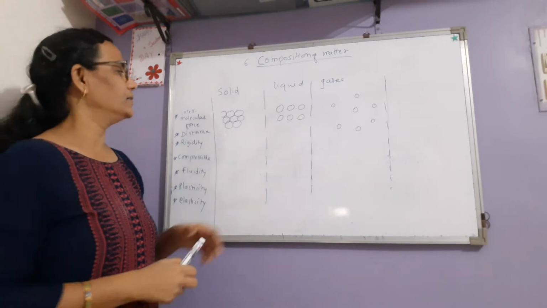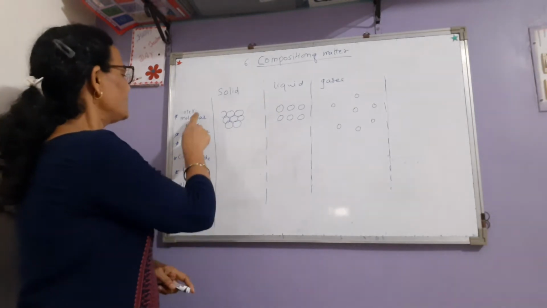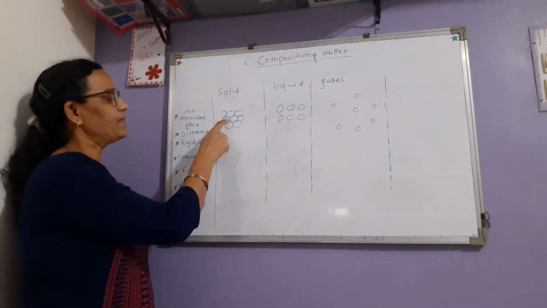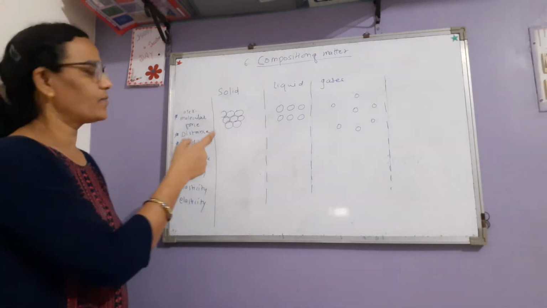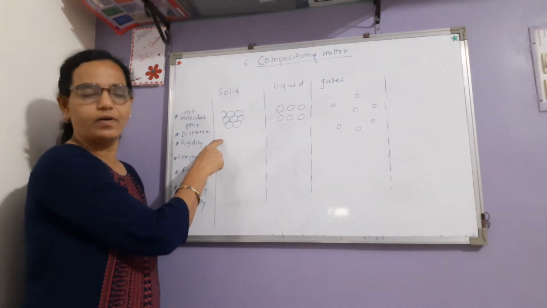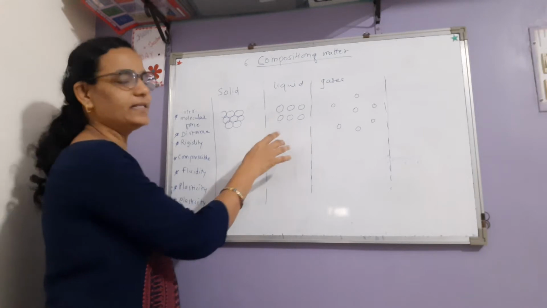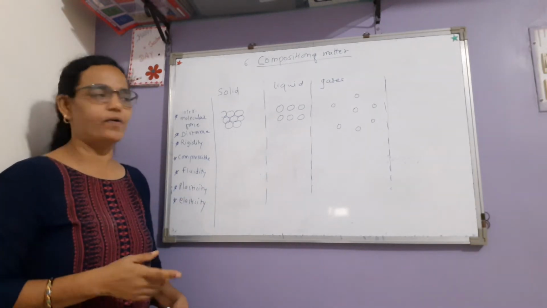In liquid, the distance between the particles, this force of attraction we can explain with the help of distance. Distance between the molecules is very less, therefore force of attraction is more. Distance between the molecules is moderate and hence force of attraction is moderate.